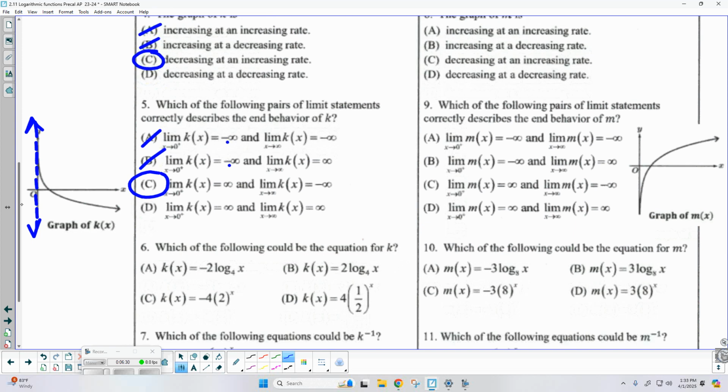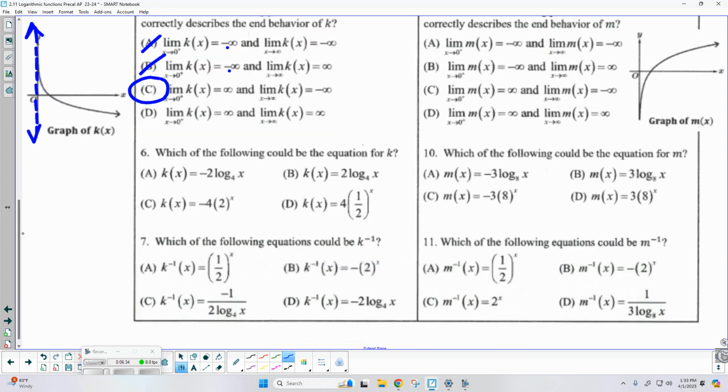Okay, so number 6. Which of the following could be an equation for K? Well, you remember a second ago, I said this was what kind of function? It's logarithmic. Okay, so I can only look at a logarithmic answer. So in this case, C and D are out because those are both exponential. Remember, the majority of your AP exam coming up on May 13th is 40 multiple choice questions. Even if you don't have a strategy, or you might not remember the material exactly, whatever you can do to eliminate answers is always a great way to start. It's always going to get you close.